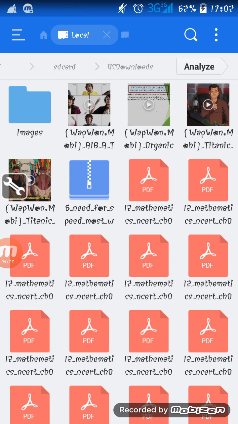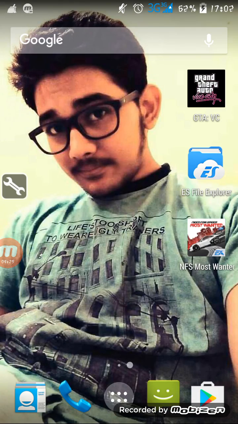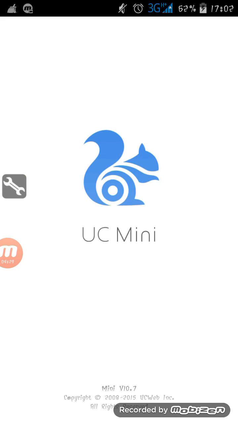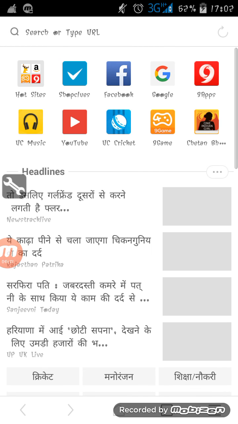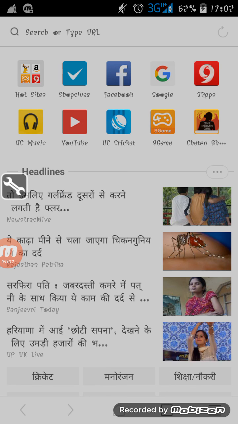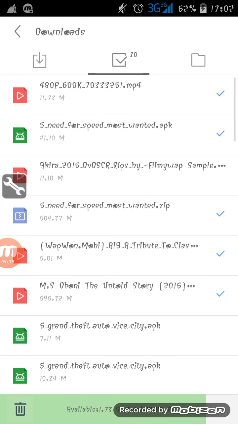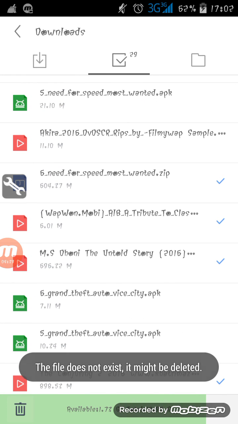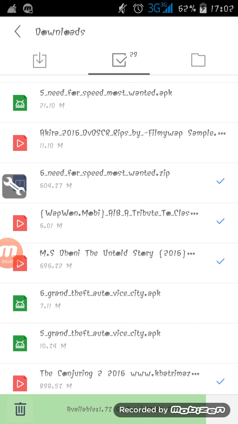Now what you gotta do is install the APK file. Well, this is the file that you are supposed to install. I've deleted the APK though after installing.